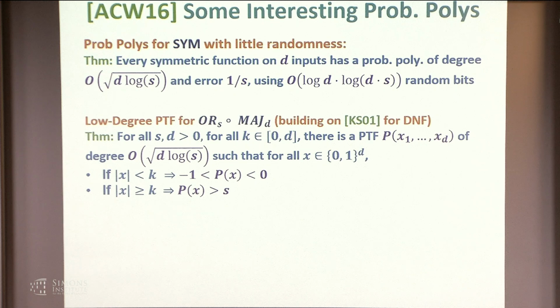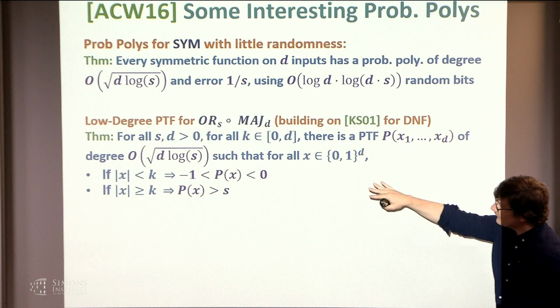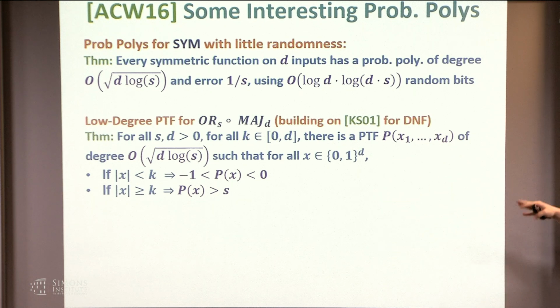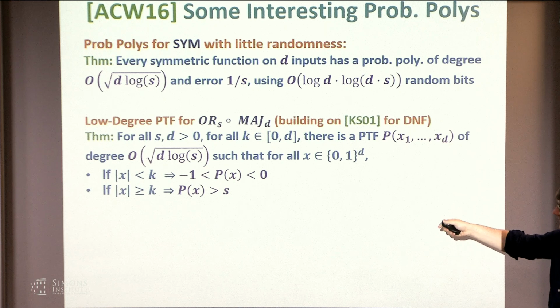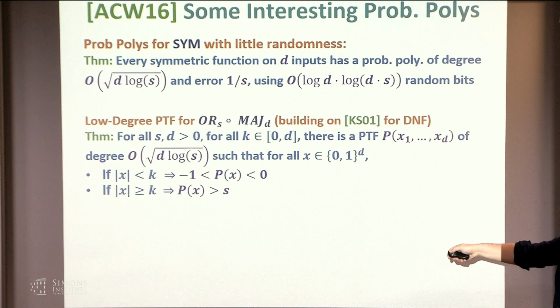So we also give a low degree polynomial threshold function for ORs of majority. A polynomial threshold function, you can just think of this as a threshold of ANDs if you're working over 0, 1, or a threshold of XORs if your polynomial is over -1, 1. Essentially what we get is a PTF of smallish degree, so that for all Boolean inputs, you take some parameter k, it could be anything between 0 and 2. If the number of ones in the input is less than k, the polynomial stays bounded. If it gets at least k or more, it blows up to like some s.